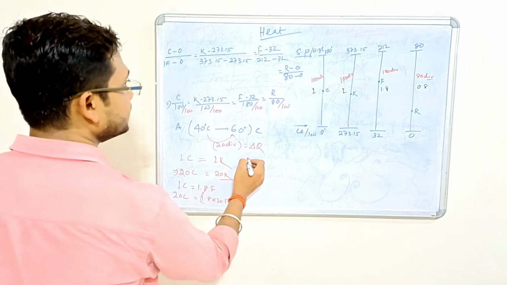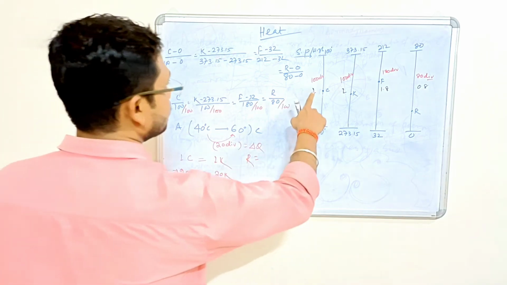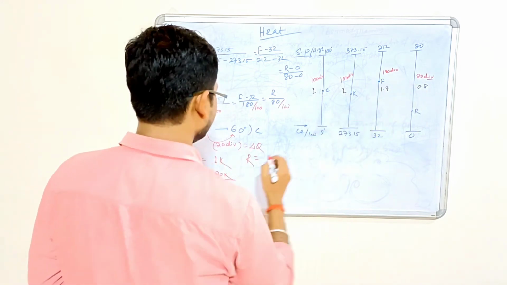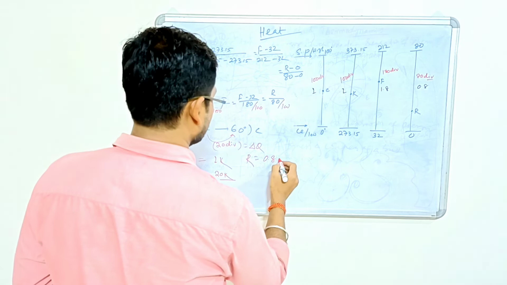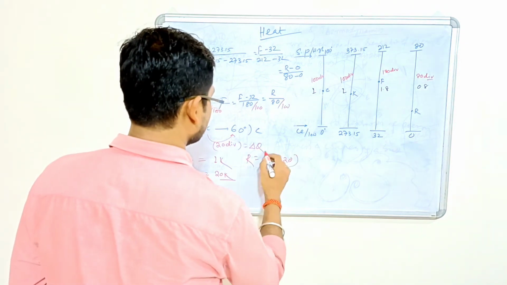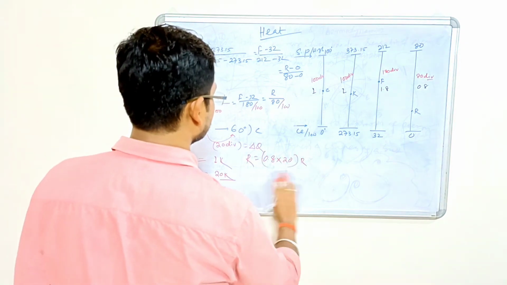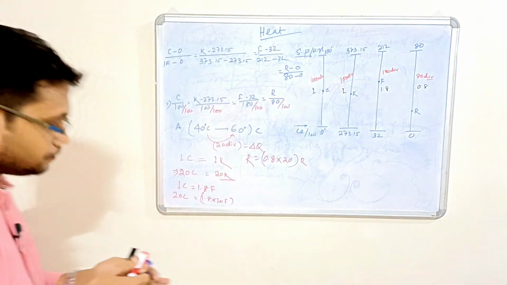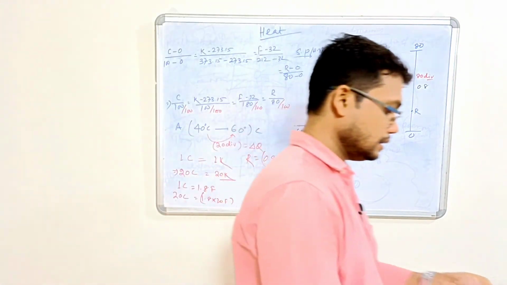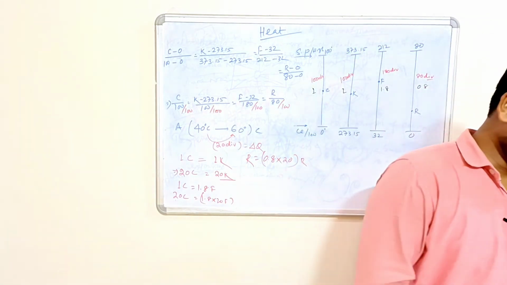Calculate. Similarly, in case of Reamur, 1 division change equals 0.8, right? So 0.8 into 20. This is Reamur's scale change. Okay. So this is understood. Okay.